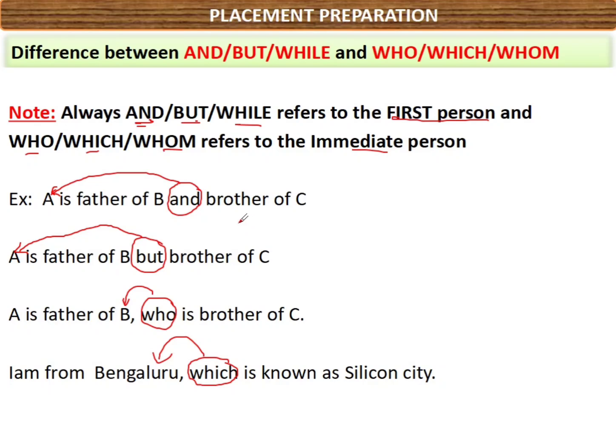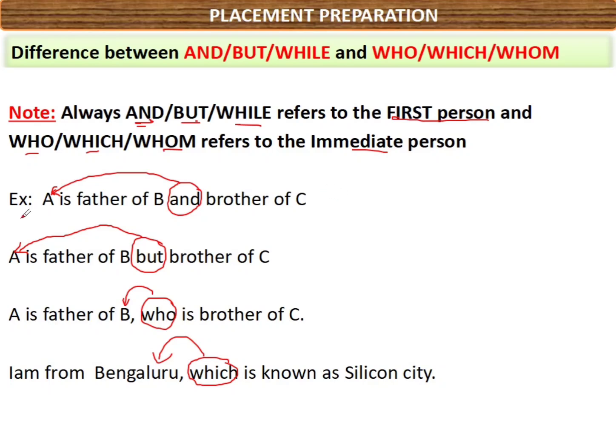To avoid confusion, whenever we come across these situations, we will read the statement without using 'and', 'who', 'but' and 'which'. In place of 'and', we replace that particular person and then read. Meaning, A is father of B, A is brother of C. I am not reading it as 'and'; in place of 'and', I am replacing A. Let me repeat again: A is father of B, A is brother of C.